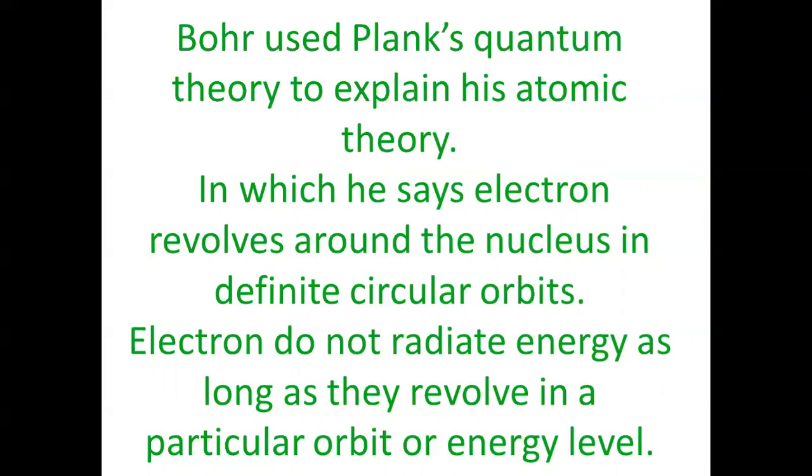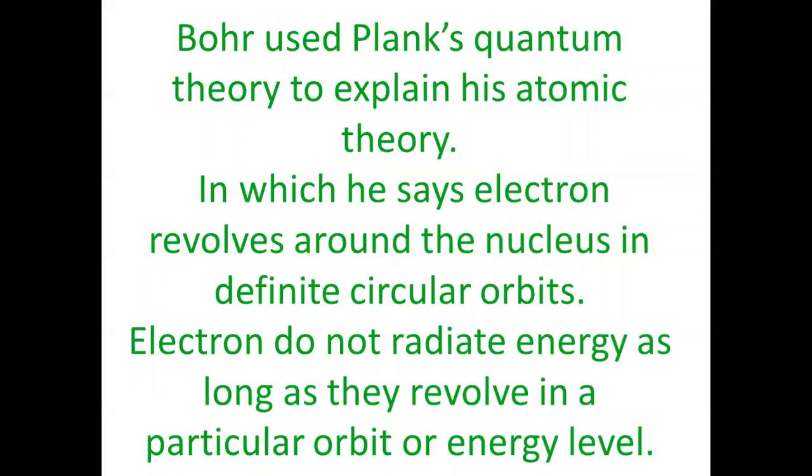Now, what Bohr says in his atomic model theory, he has certain postulates. Number one, electrons revolve around the nucleus in definite circular orbits, which are called stationary orbits.